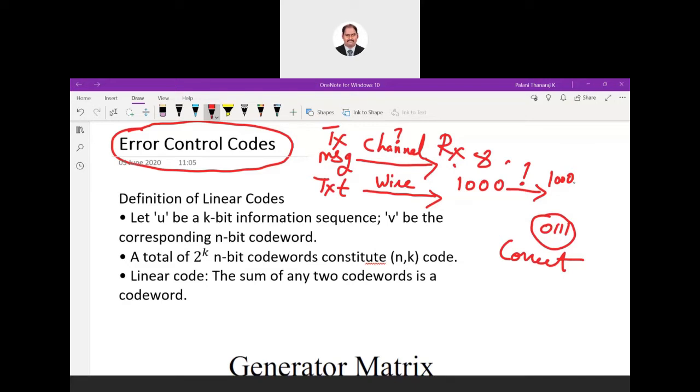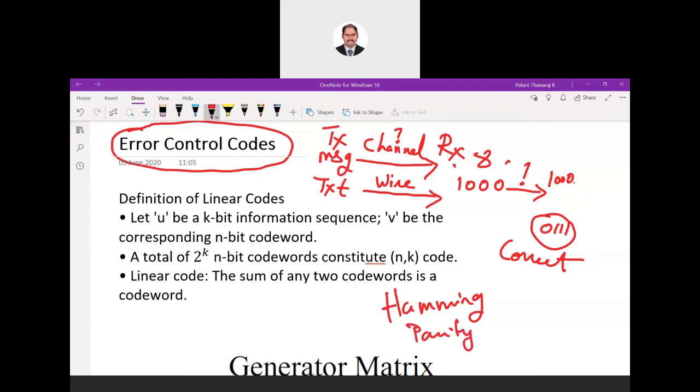This is not something new. This is something we all know. If you try to recollect, in DLC you must have studied Hamming codes. What is the purpose of Hamming codes? The same process. It comes under linear codes only. So Hamming codes we have already used in our application. In the lab also we studied a form of these codes. If you try to recollect, you have done it in the lab.